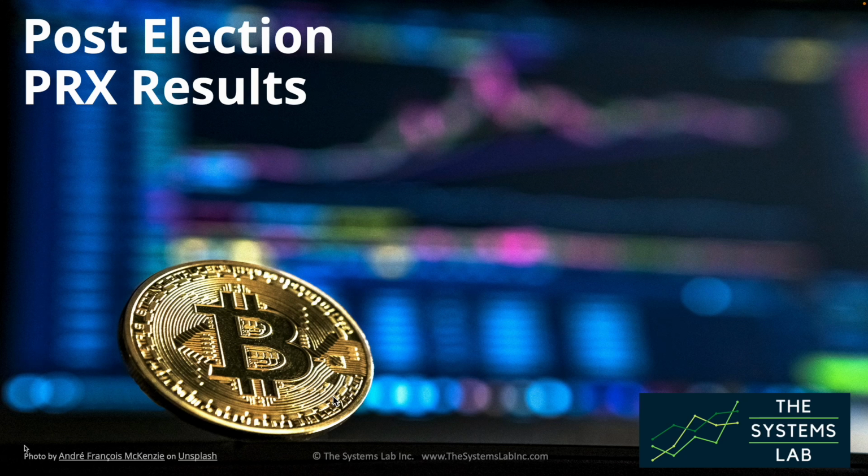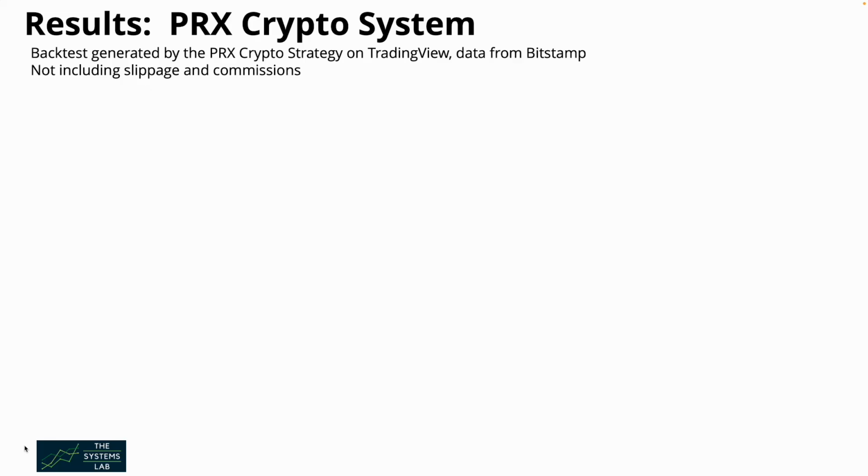What kind of results does the PRX system generate in the calendar year following an election? This is Bill Scheid from the Systems Lab, and that's the question we're going to answer in this video. With the US election right around the corner, it might be interesting to take a look at results during election years, but it's a bit late to take advantage of that information. So in this video, we're going to take a look at results in the first calendar year after US presidential elections. That will give us some information that could be potentially actionable.